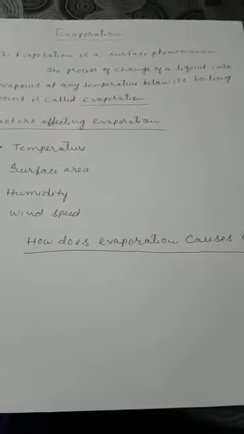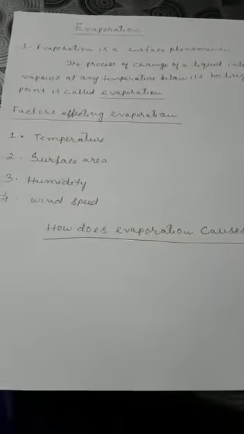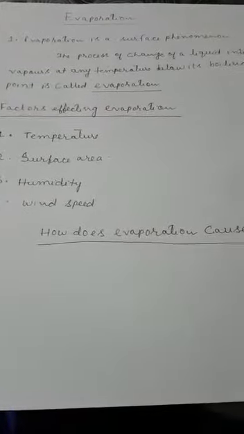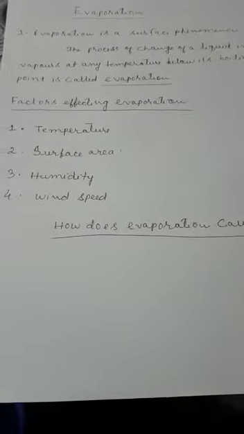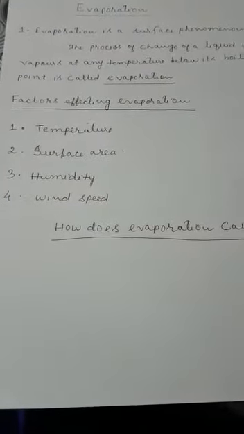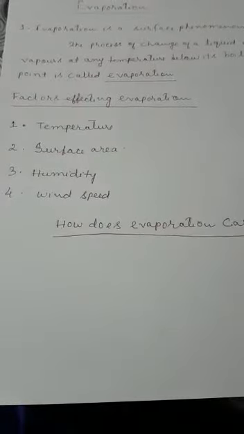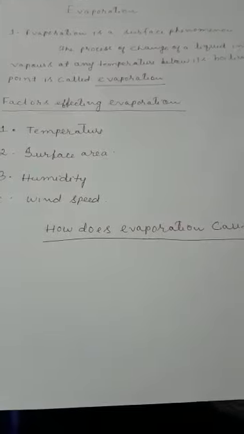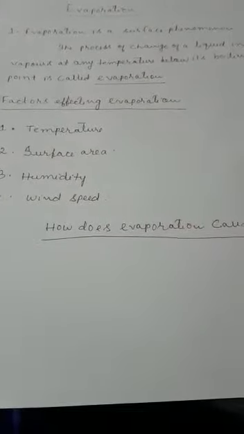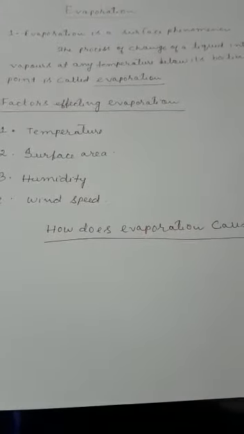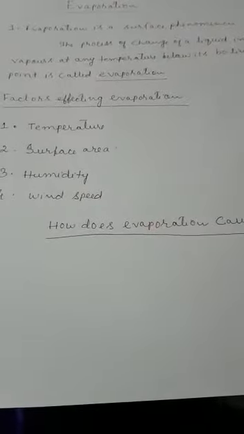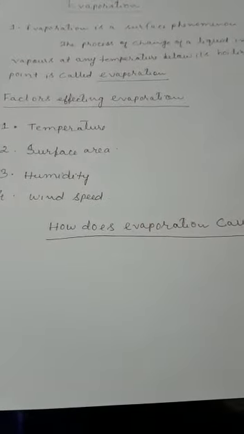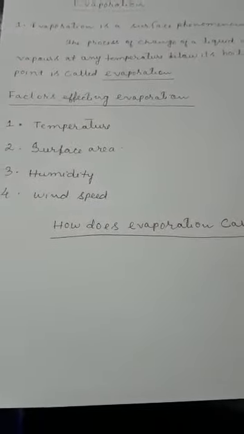Okay, all right, so there are some factors which affect evaporation. First one is temperature. If temperature increases, kinetic energy increases, so liquid gets converted to gaseous state easily. Okay, if there is an increase in surface area, more amount of liquid water will be on the surface, so more amount of water will get evaporated.